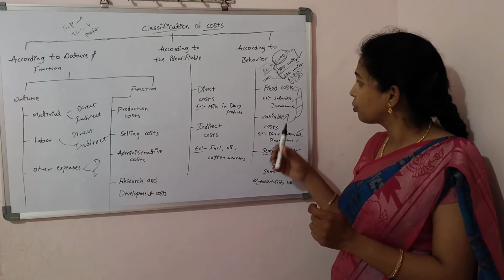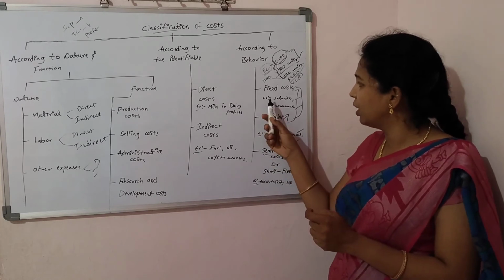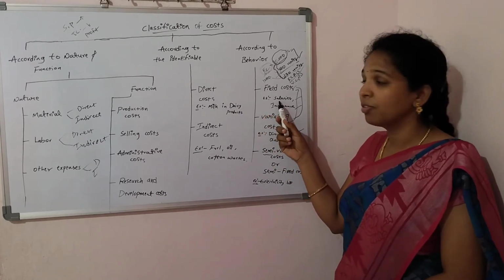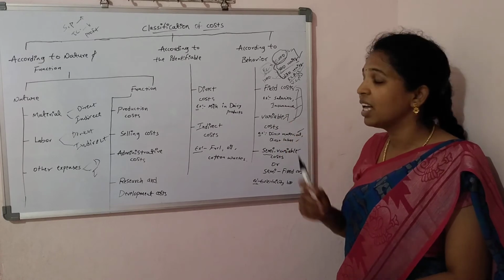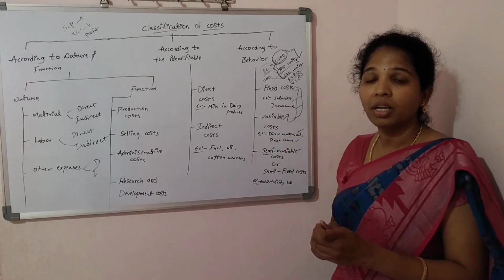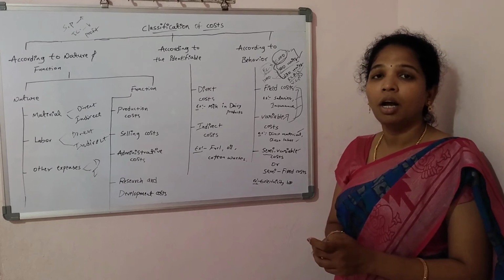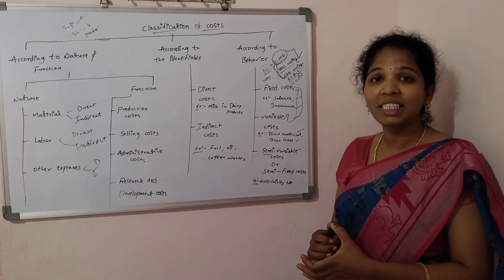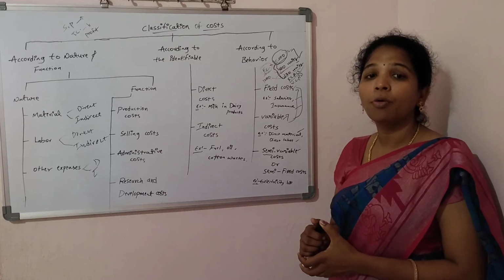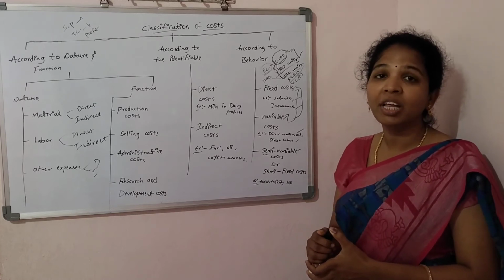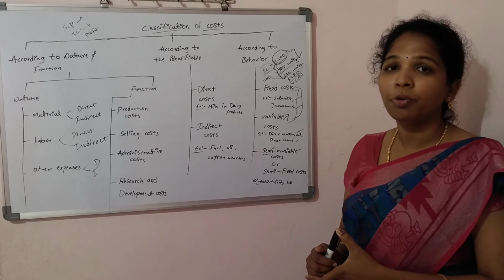And the next one, we have the examples. Some examples for the fixed cost are salaries and insurance. A fixed cost is fixed or constant, not changed according to the output produced, or the increase of the units produced.